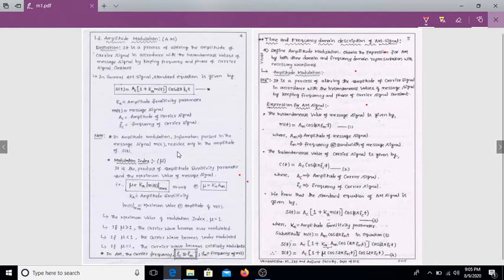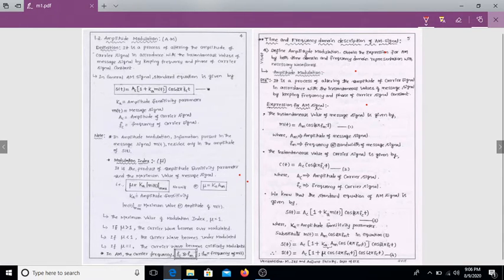The next lecture is on the time domain and frequency domain description of the AM signal. Already we discussed what amplitude modulation is: the process of altering the amplitude of the carrier signal in accordance with the instantaneous value of the message signal, while keeping the frequency and phase of the carrier signal constant.